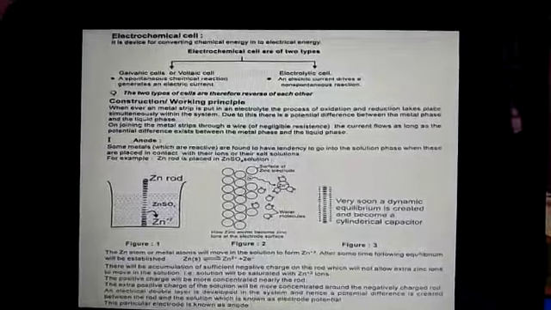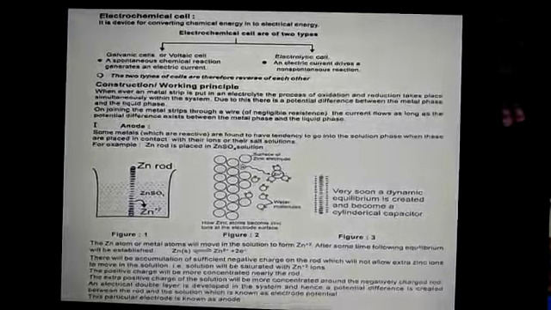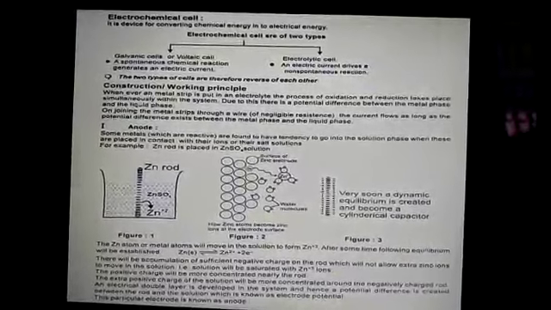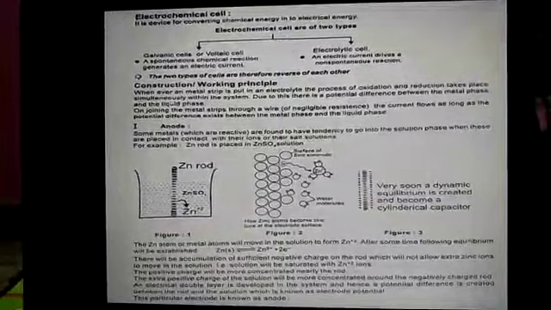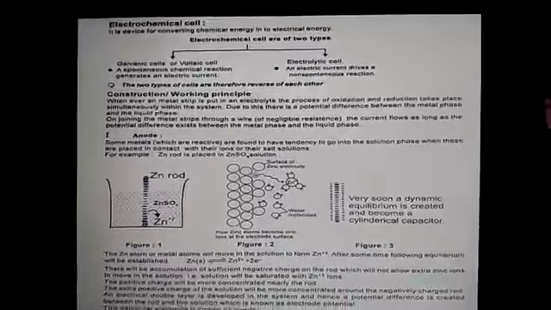Now, if we want to construct the electrochemical cell or the galvanic cell, first of all, we have to study how the potential or the charge is developed over the metal electrodes. Suppose a zinc rod is dipped in zinc sulfate solution. The metal atoms have a tendency to go into the solution. The electrons remain on the zinc rod, so it becomes negatively charged with respect to the solution. To balance the negative charge, a layer of zinc ions is formed around the zinc rod. Thus, an electrical double layer of electrons and zinc ions is formed around the zinc electrode. The formation of the electrical double layer is responsible for the potential difference developed between the solution and the metal electrode.